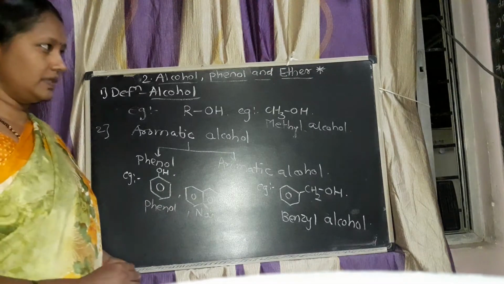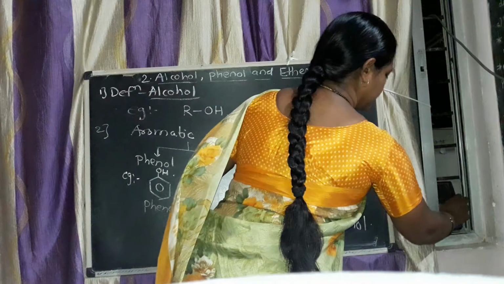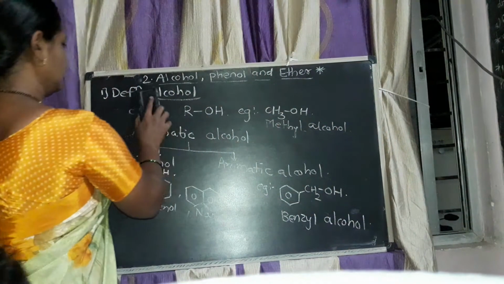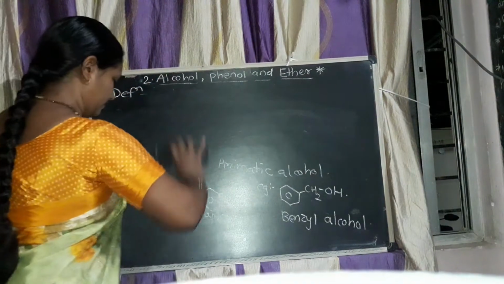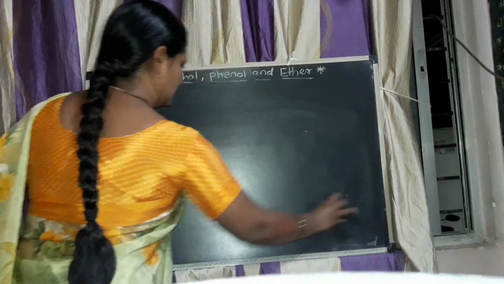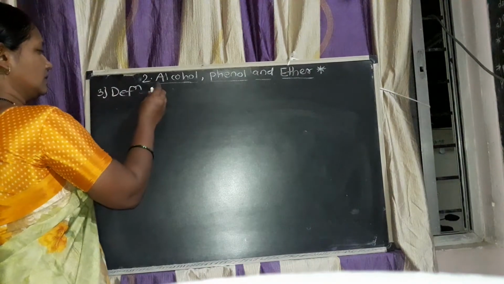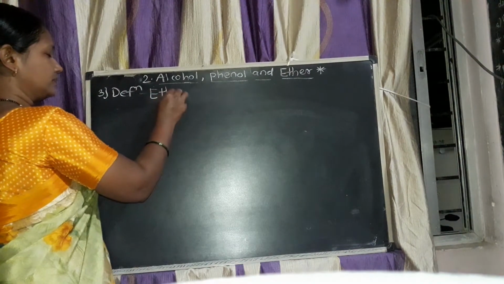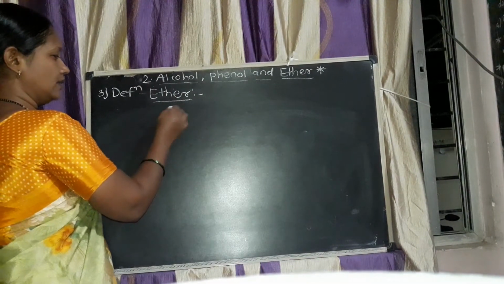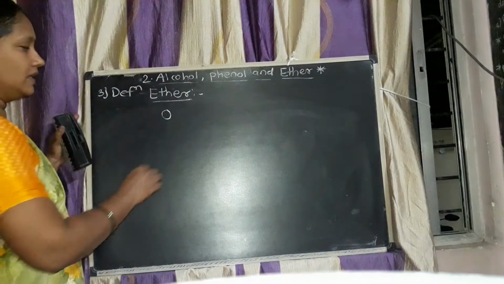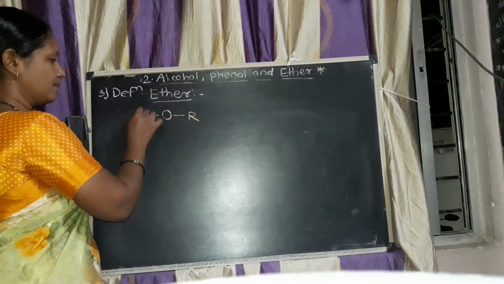Now we will study the definition of ether. In ether, the oxygen atom is present in between two alkyl groups.